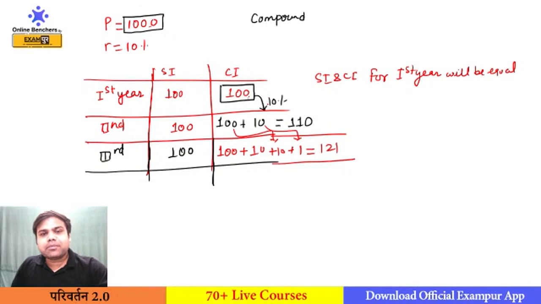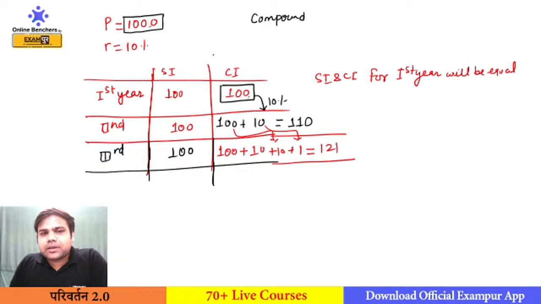If I am talking about second year, I am talking about only second year. If I am talking about 2 years, the first year and second year will both be included in the 2 years, right? So this is the difference between second year and 2 years, and third year and 3 years. And now, why is this happening here?